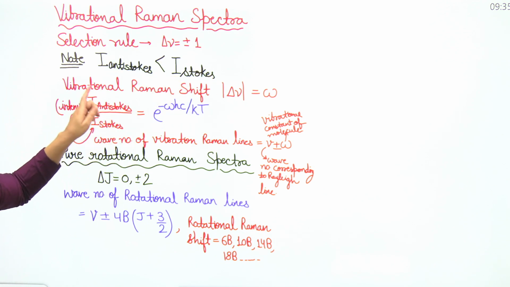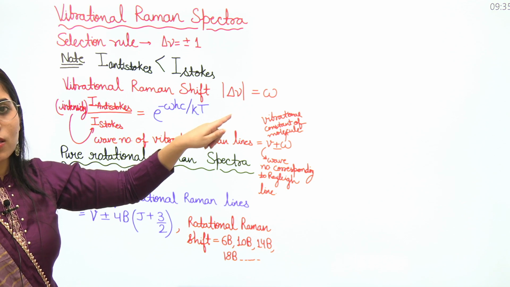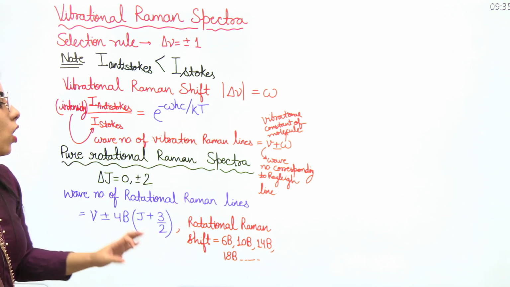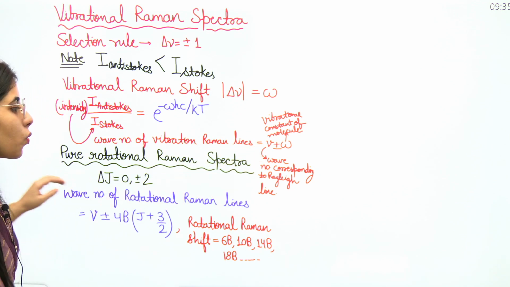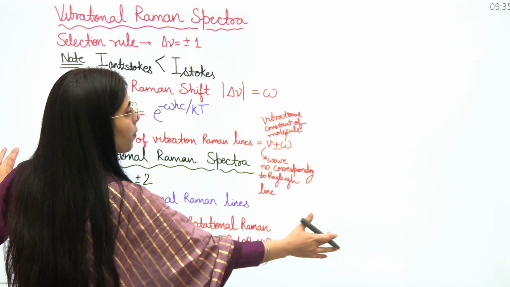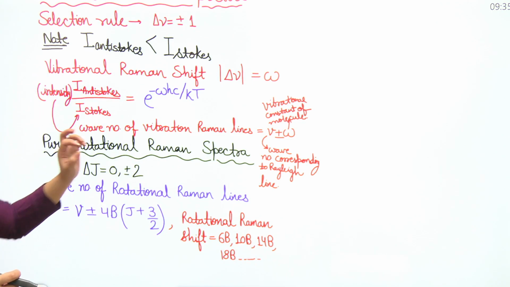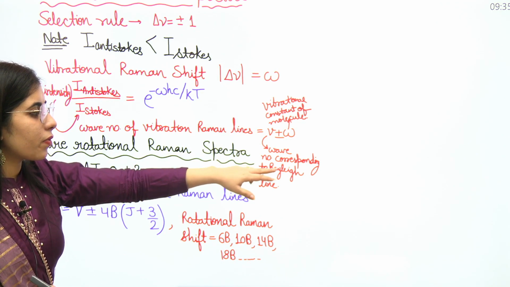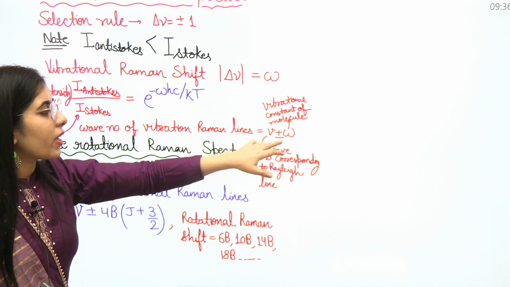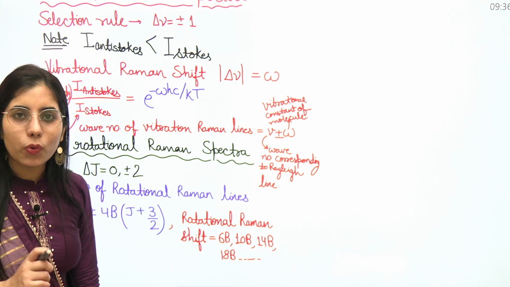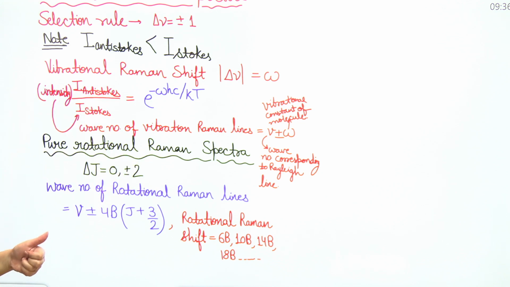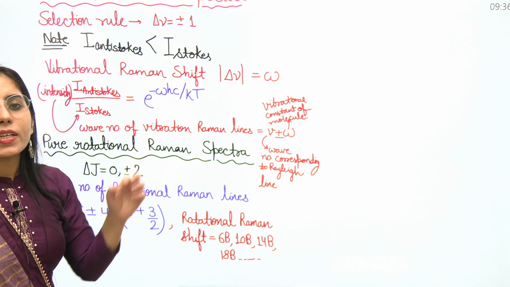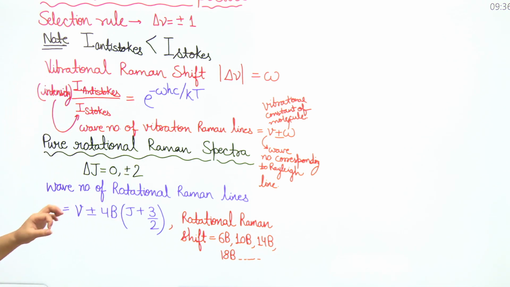Another thing is the vibrational Raman shift, which will be equal to omega. And the wave number of vibrational Raman lines will be V plus minus omega, where V is the wave number corresponding to the Rayleigh line, while omega is the vibrational constant of the molecule. Clear? These are the meanings of the symbols. Also, the ratio of intensity of anti-Stokes line and Stokes line is equal to e to the power minus omega hc upon kT.